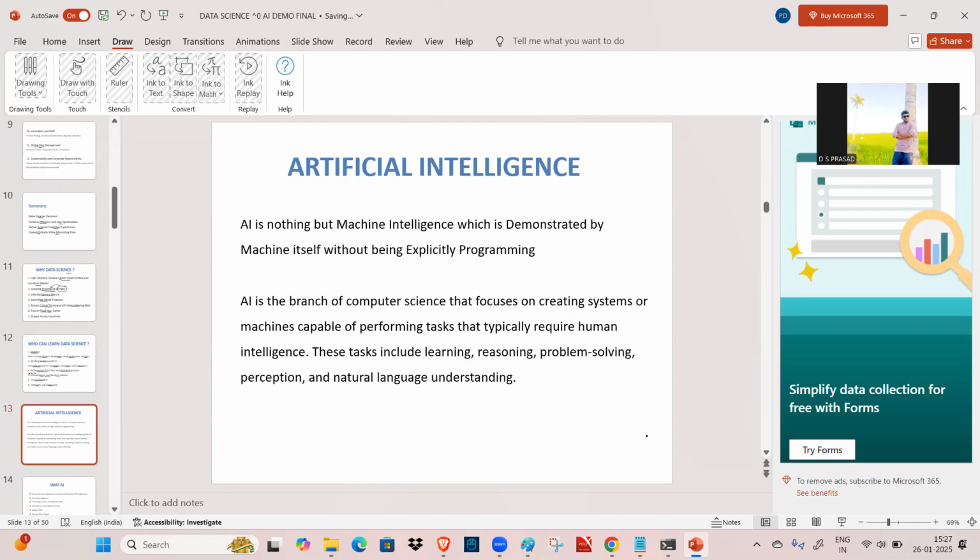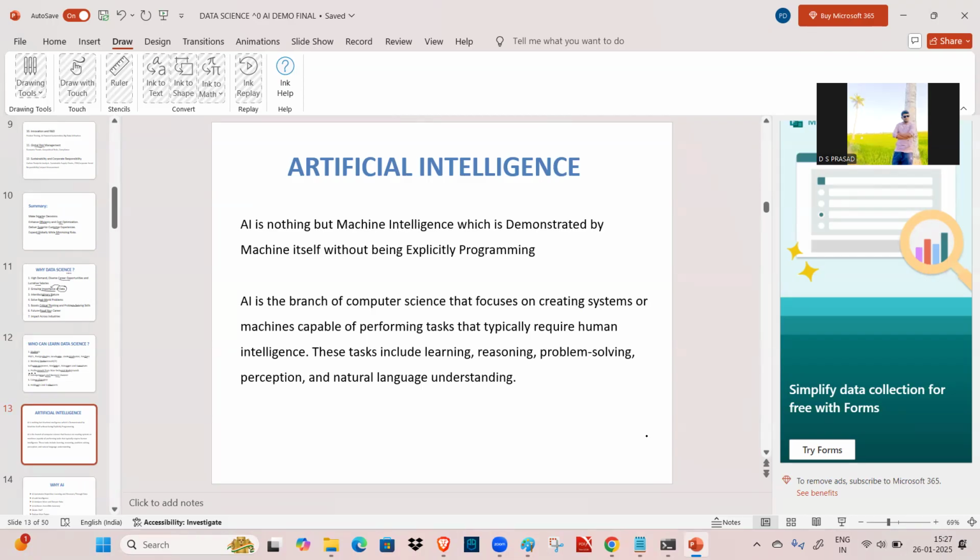And this is the part of data science, and now we are entering into artificial intelligence. So what is the difference between AI and data science? We are also going to see why, because most people think that data science and AI are two different applications, or two different platforms, or two different technologies. But actually, there is some interconnection between them.